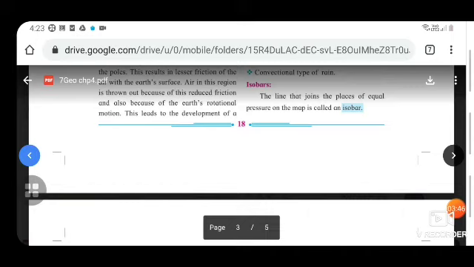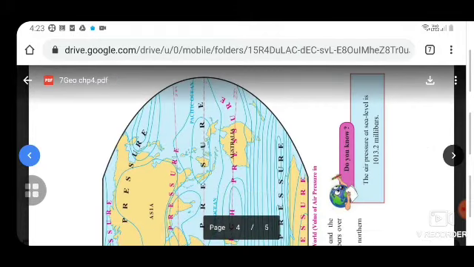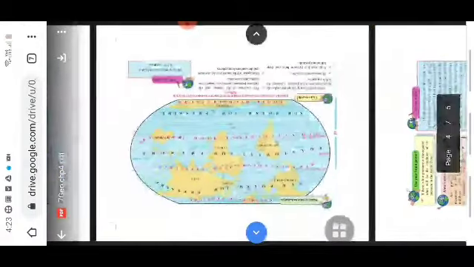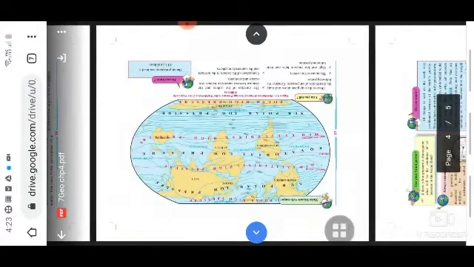Let's read about the isobars. What are the isobars? The line that joins the places of equal pressure on the map is called an isobar. If you see this figure, this one, in this figure is showing you the distribution of annual average pressure in the world, value of air pressure in millibars.